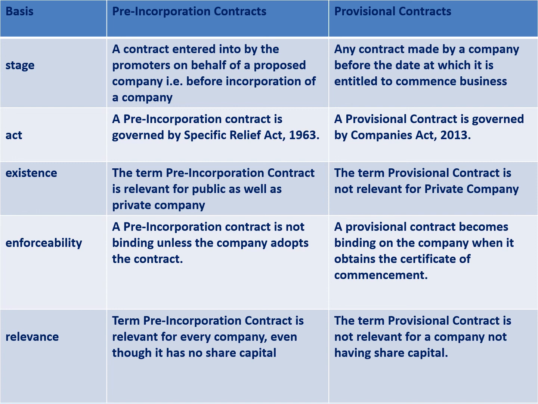Let us see now the difference, the stage. What is the stage at which it is being implemented? A contract entered into by the promoter on behalf of the proposed company before incorporation is pre-incorporation or preliminary, and provisional is any contract made with the company before the date at which commencement has to take place. That means it is after incorporation but before commencement. So the company has come into existence but it is not functioning.